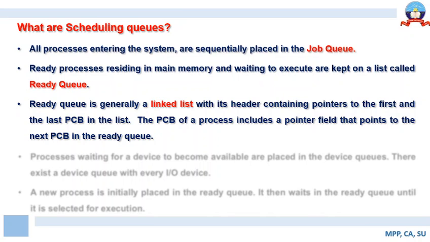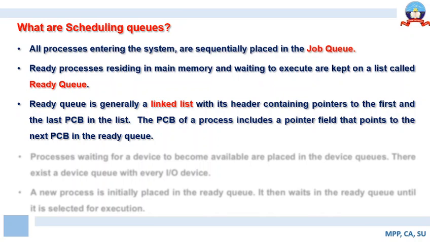So the ready queue is generally a linked list with its header containing a pointer to the first and the last PCB in the list, because the first PCB will keep track of the first process that is awaiting execution, and the last PCB will keep the status information of the last process that is preparing for execution. So the ready queue is nothing but a queue of PCBs that refers to multiple processes that are awaiting allotment of CPU time.